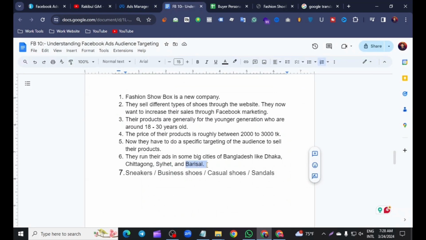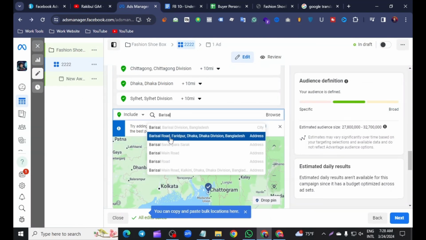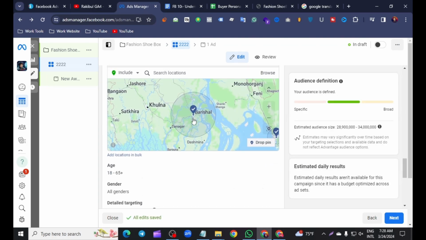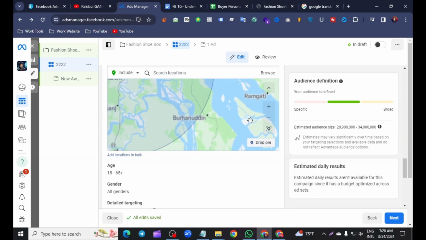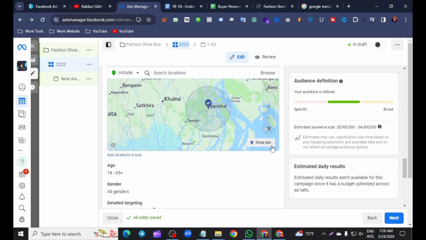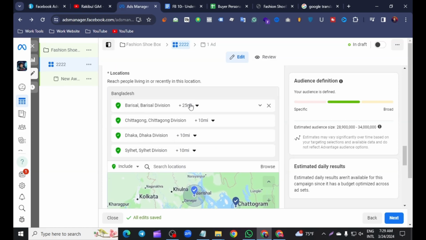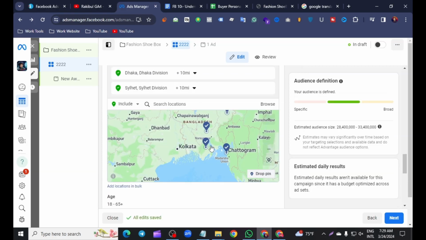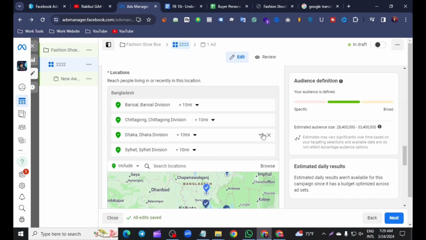The next option is Barishal, the Barishal division. Look at that, I have selected the locations of Bangladesh. There are four cities: Barishal, Chattogram, Dhaka, and the selected one.